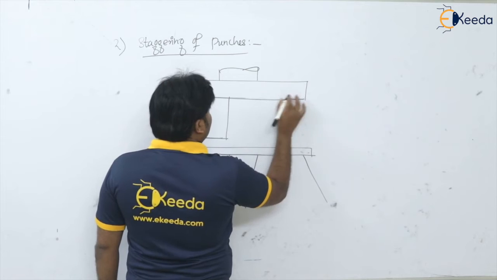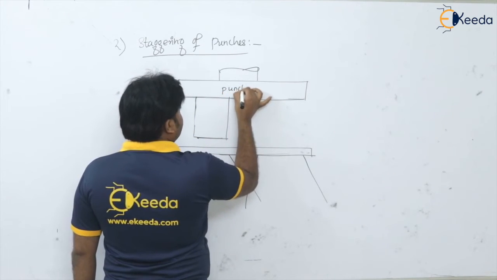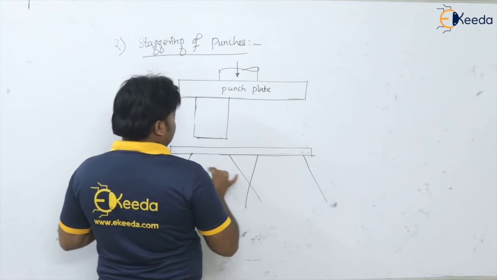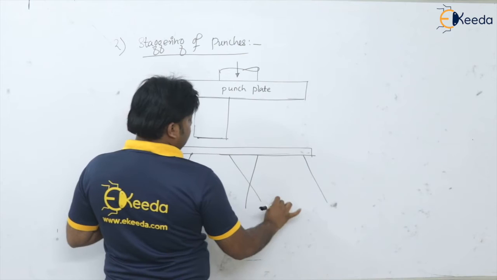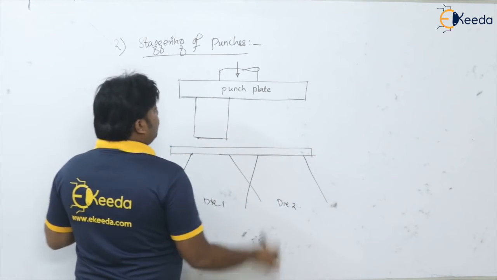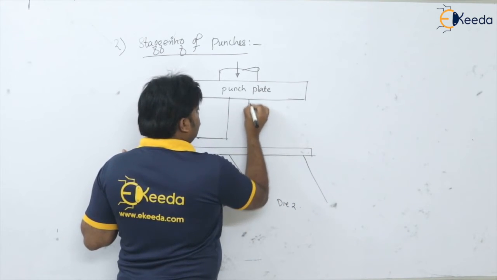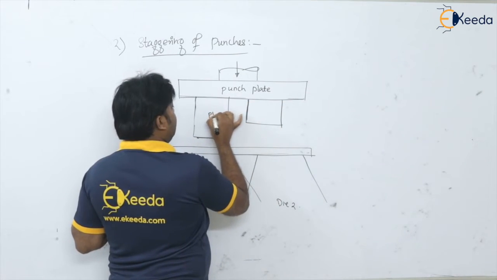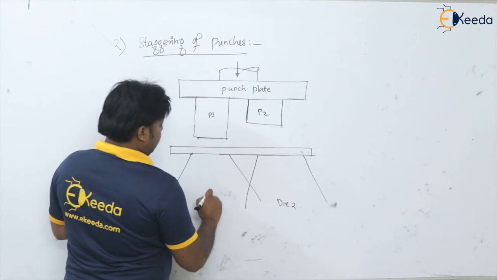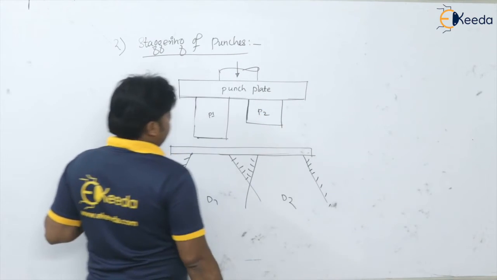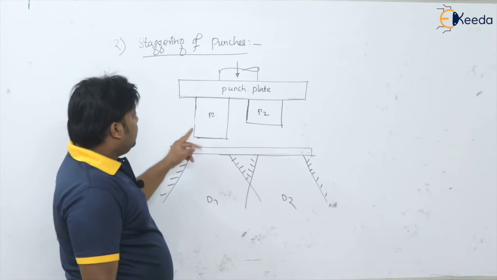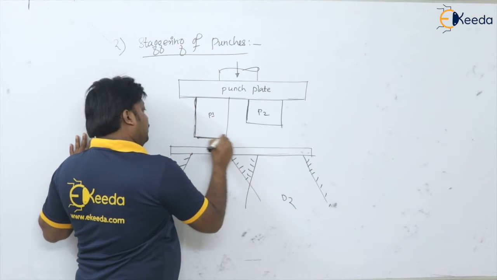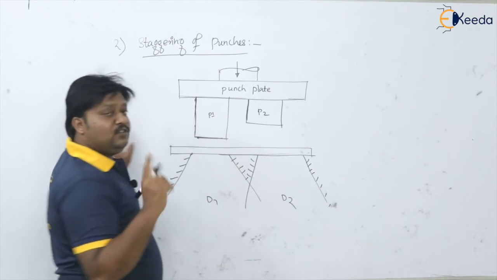So what I am doing here, this is our punch plate on which the punches are getting mounted. This is die 1 and this is die 2. Here I am going to stagger the length of the punches. Say this is punch 1, P1, this is punch 2, P2, this is die 1 and this is die 2. Okay, now see what I have done here. I have reduced the length of one punch, that is, I have staggered the length of one punch.